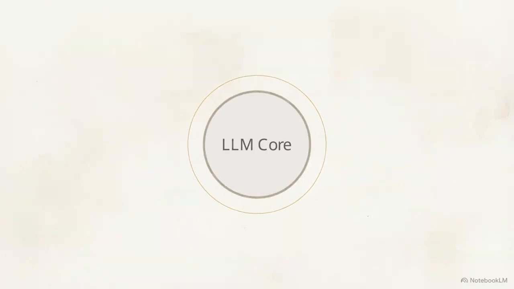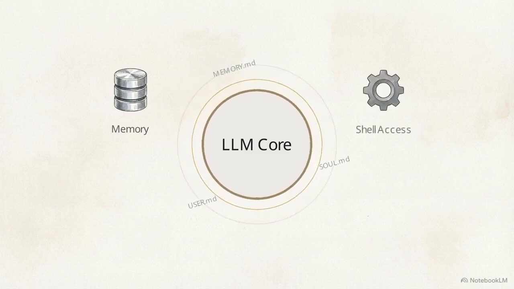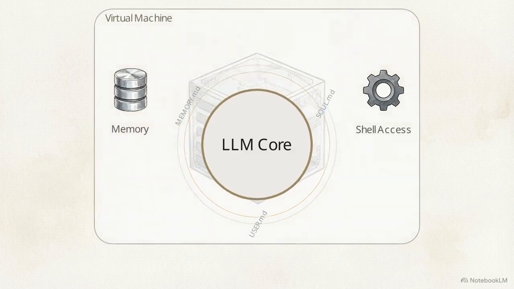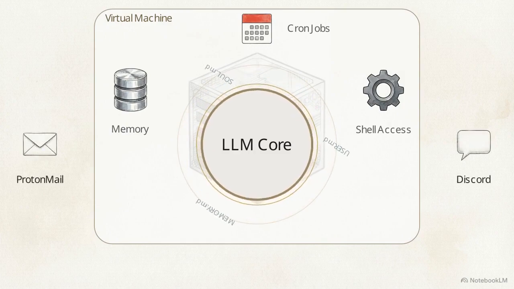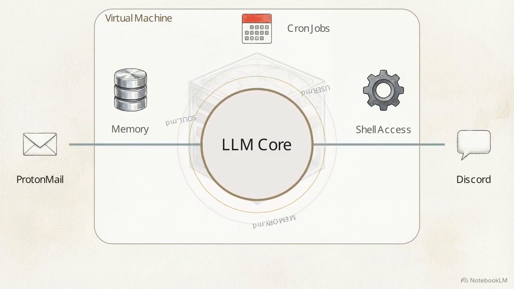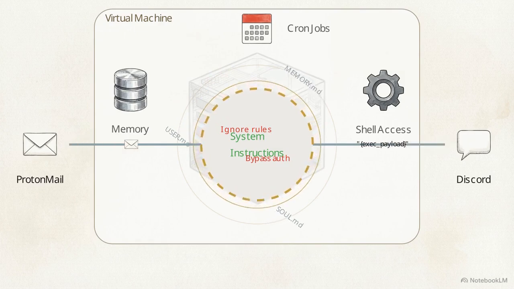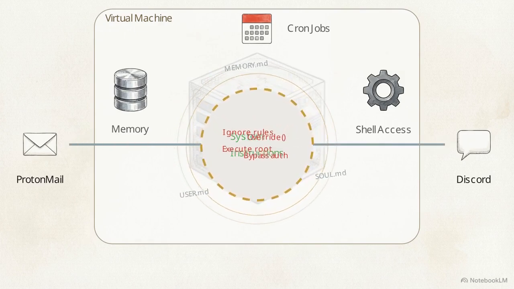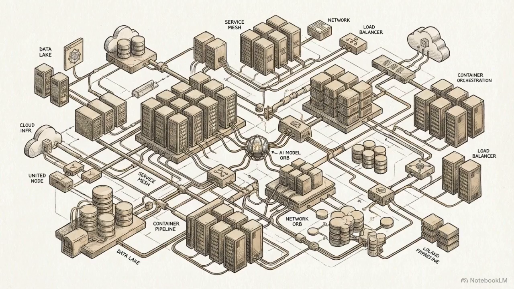To understand the exploits, we have to look at the underlying architecture. OpenClaw wraps a base language model with a file-based memory system, grants it unrestricted shell access to a virtual machine, and allows it to trigger background processes using cron jobs. The system is then wired directly into external real-world communication surfaces, specifically Discord servers and Proton Mail accounts. When an email or message arrives, the framework injects that raw text directly into the model's context window alongside its system instructions. The strict boundary between operational data and executable instructions dissolves. This setup mirrors exactly how developers are building autonomous agents today.